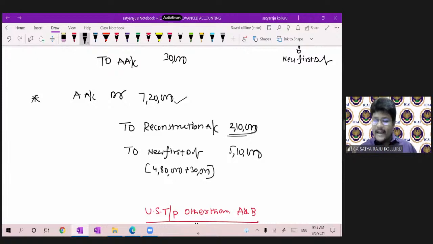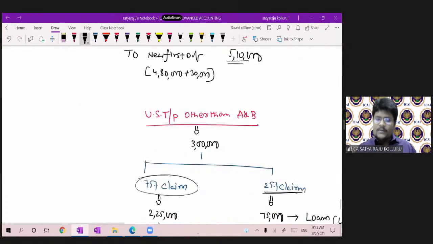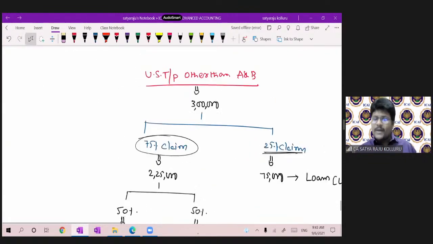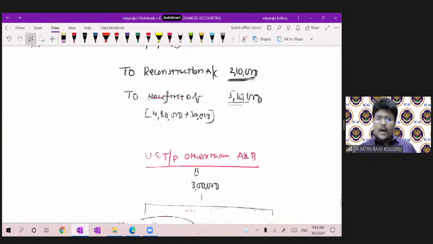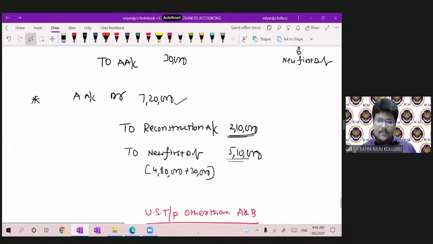Out of it, he sacrificed 2,10,000. For the remaining portion, he accepted the new first debentures. So A's payment was over. Then coming to unsecured trade payables other than A and B. Out of here, other than A and B, 4,50,000 minus 1,50,000, the remaining portion was 3 lakhs.